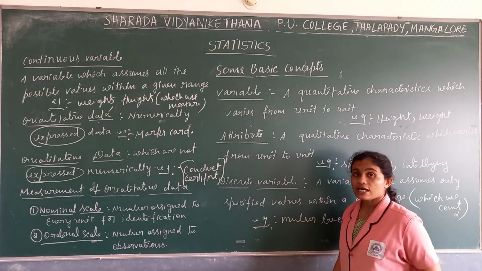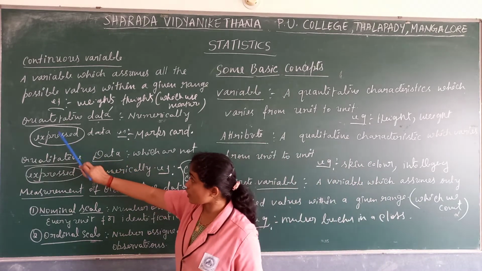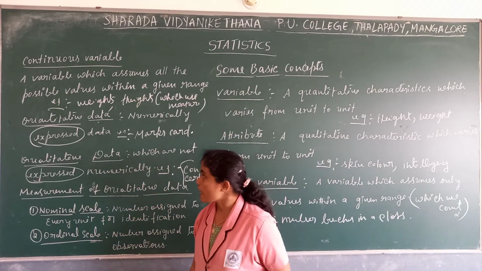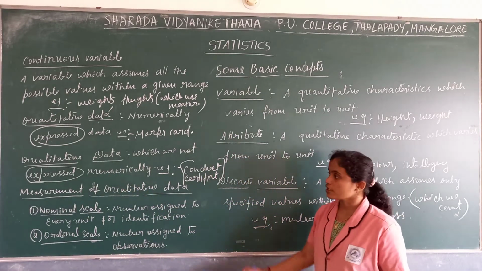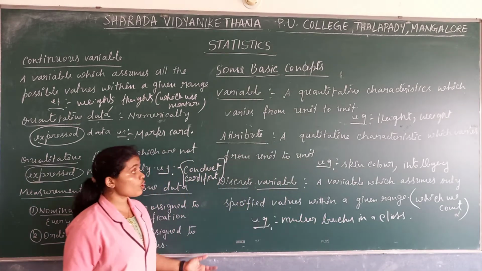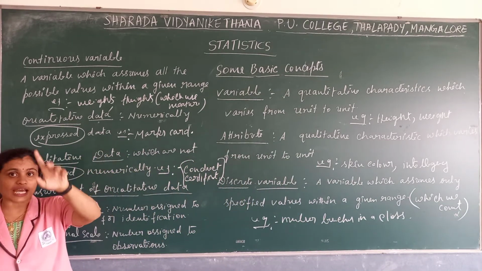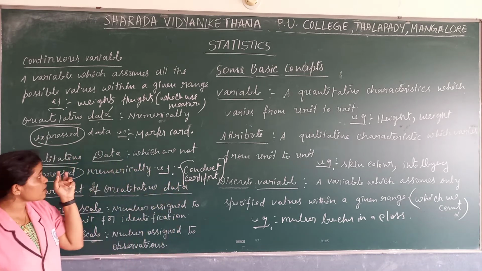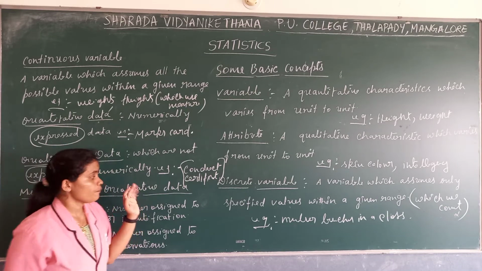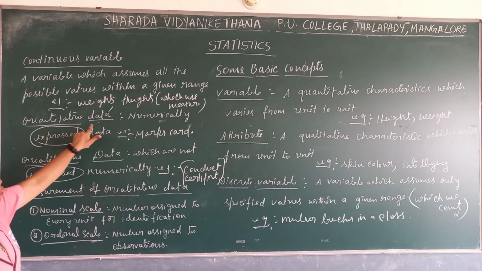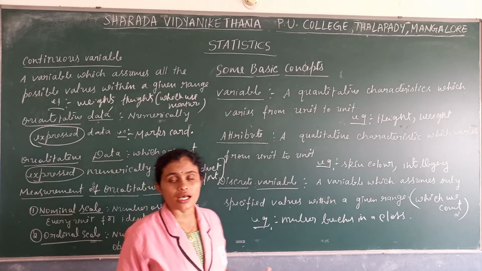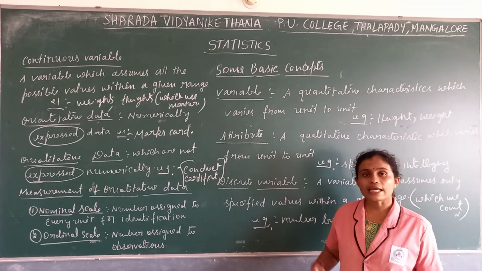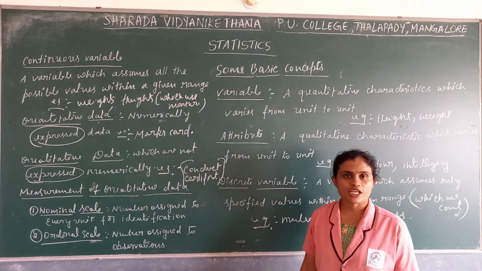So qualitative data is data which is not expressed in numbers, while quantitative data is data which is expressed in numbers, for example a marks card. The difference between characteristics and data: for characteristics you use the word measure, and for data you use the word expressed. If we take quantitative data, since it is expressed in numbers, it is easy to measure.